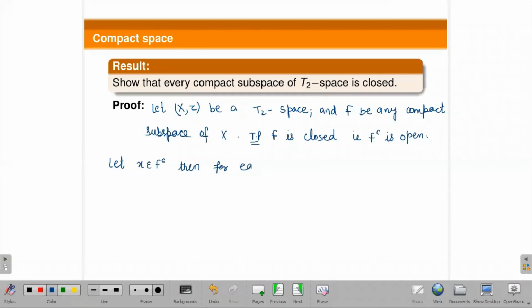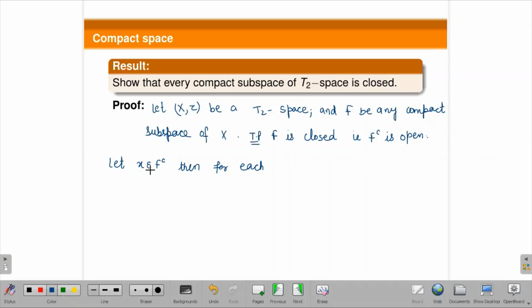Because it is given that the space is T2, we are using the property of T2 space: if you take two distinct points, then you apply the definition of T2 space.